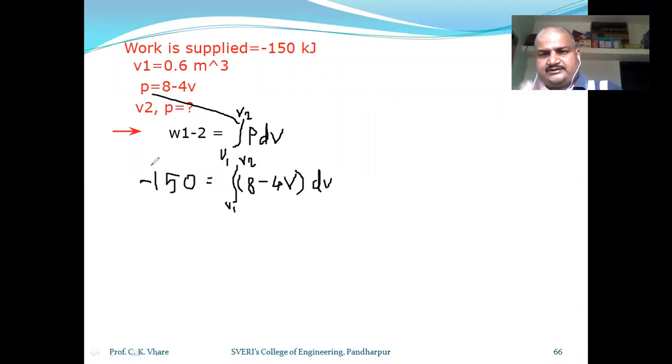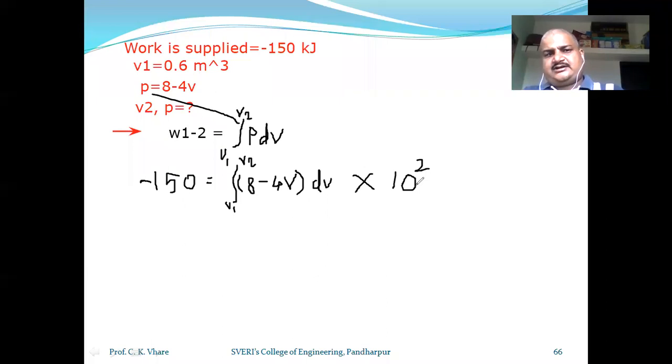So I have given you the table previously. If you want to calculate the work in joule, then you will have to multiply the pressure with 10 raised to 5.